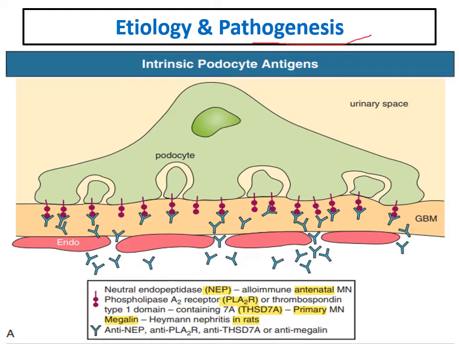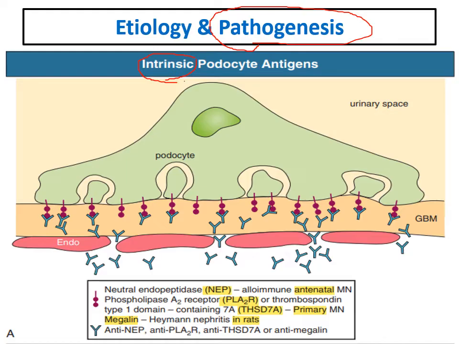Regarding the pathogenesis of membranous, as we described before, membranous glomerulonephritis is an immune complex disease. There is antigen-antibody reaction with complement fixation. So there are antigens and antibodies. Antigens identified in membranous glomerulonephritis might be intrinsic antigens in the kidney, or extrinsic antigens.